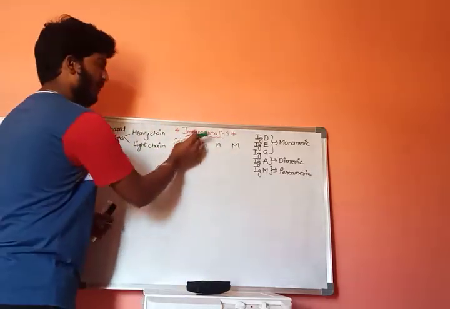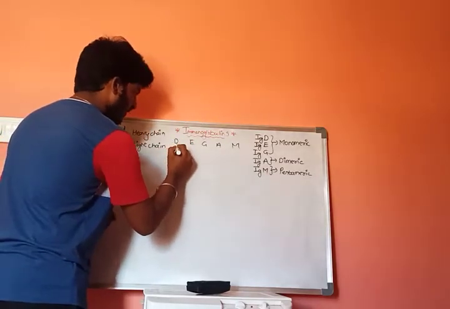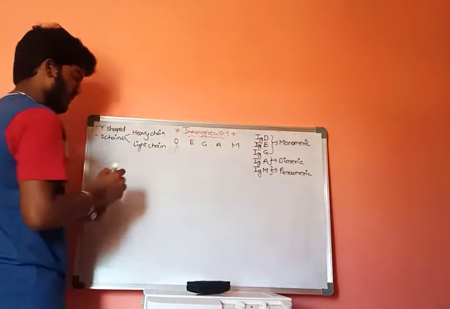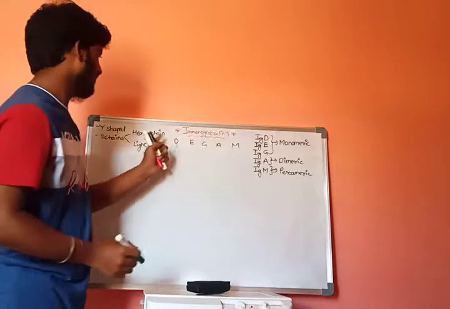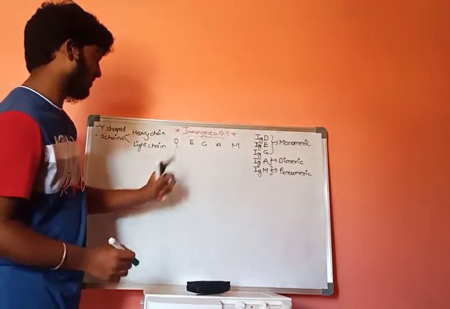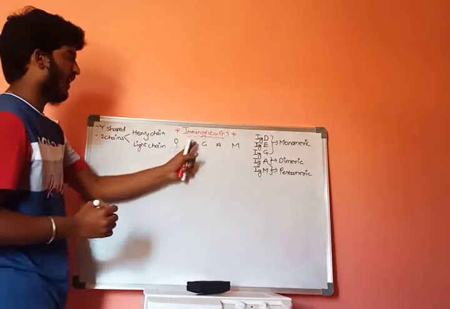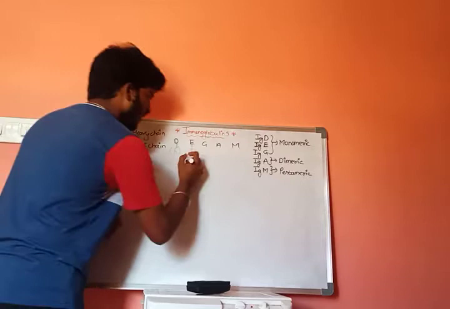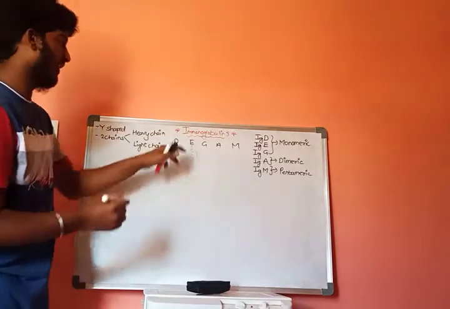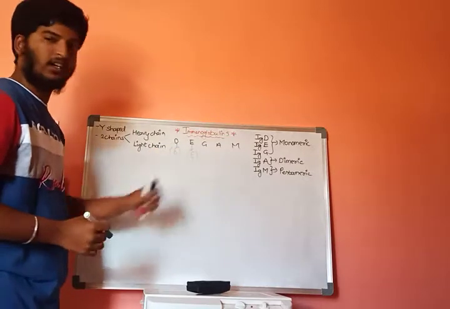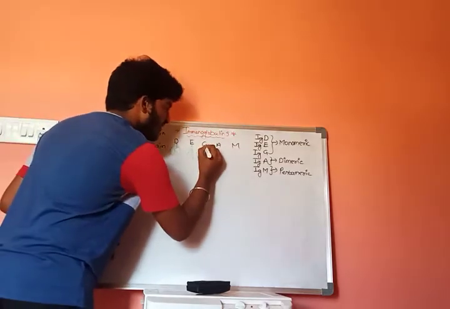The IgD type of immunoglobulin consists of the delta type of heavy chain, and the IgE type consists of the epsilon type of heavy chain. D means delta, E means epsilon, and the IgG type consists of G, which means gamma.